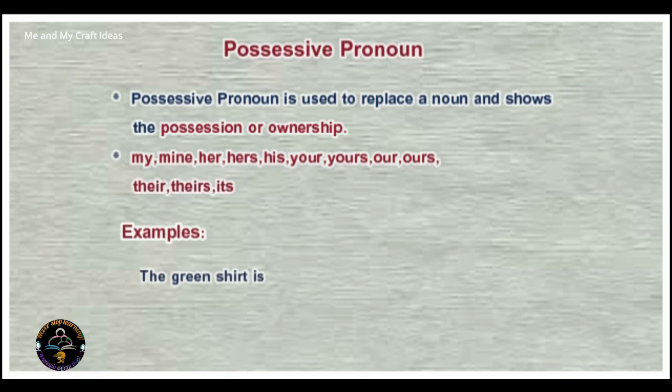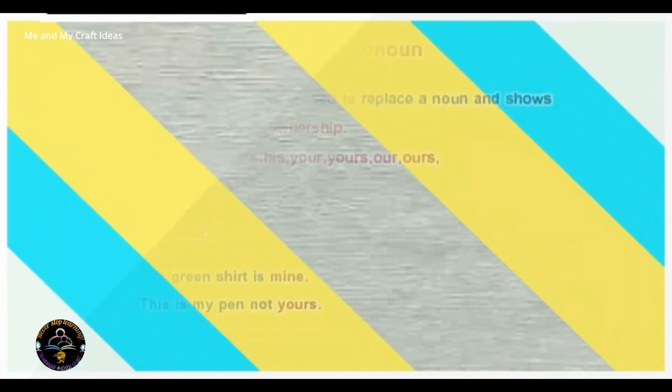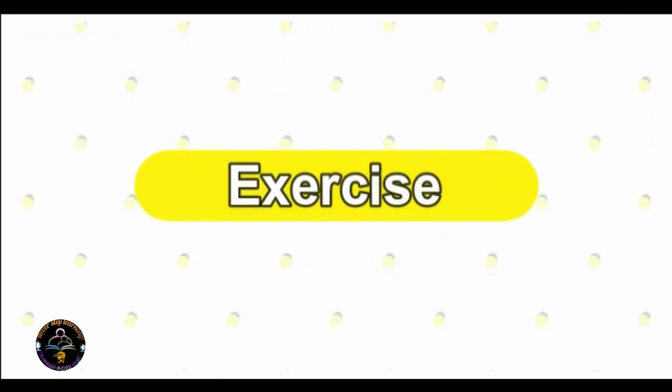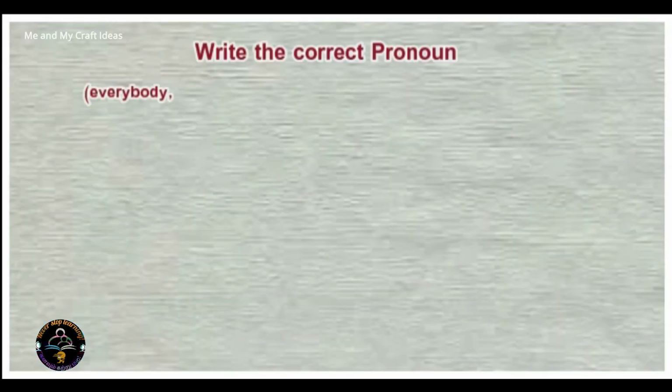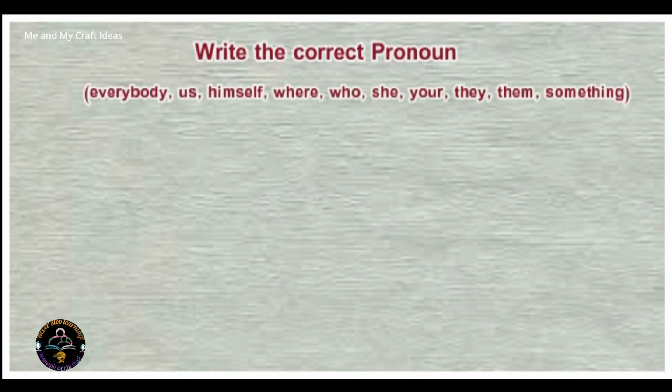Examples: The green shirt is mine. This is my pen, not yours. Let us do the exercise now. Read the sentences carefully and write the correct pronoun.